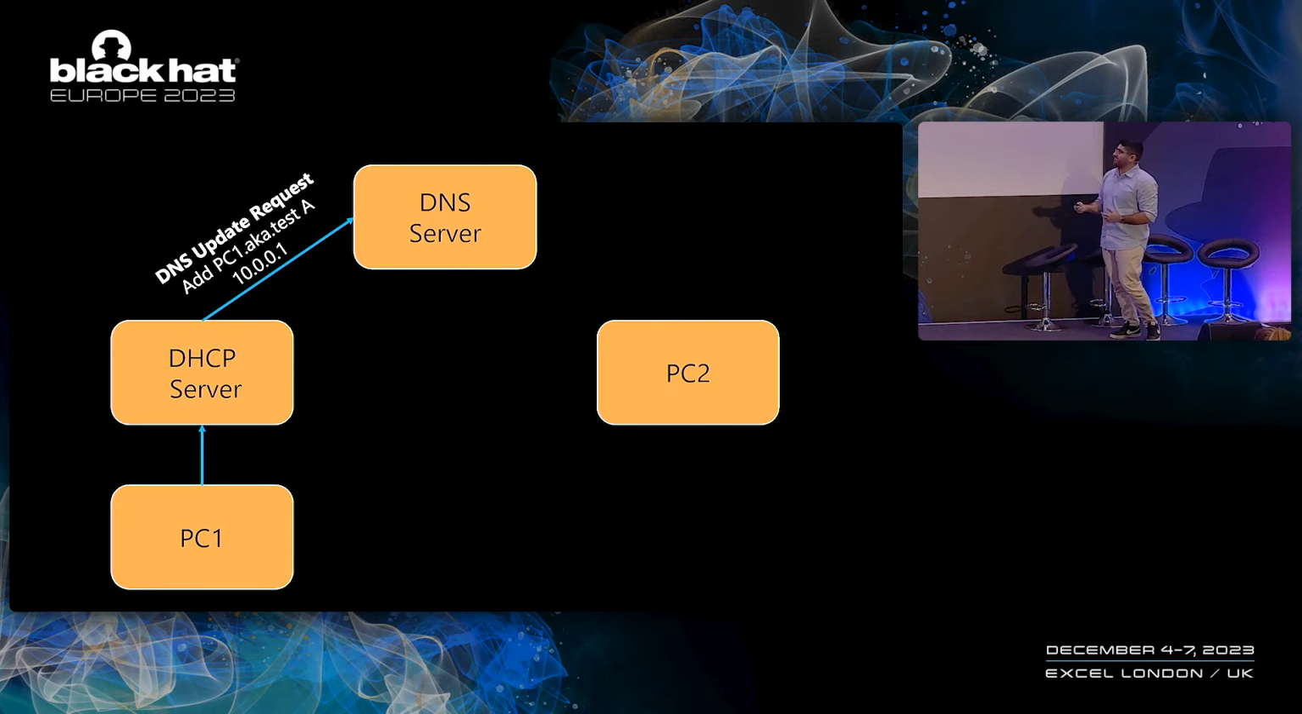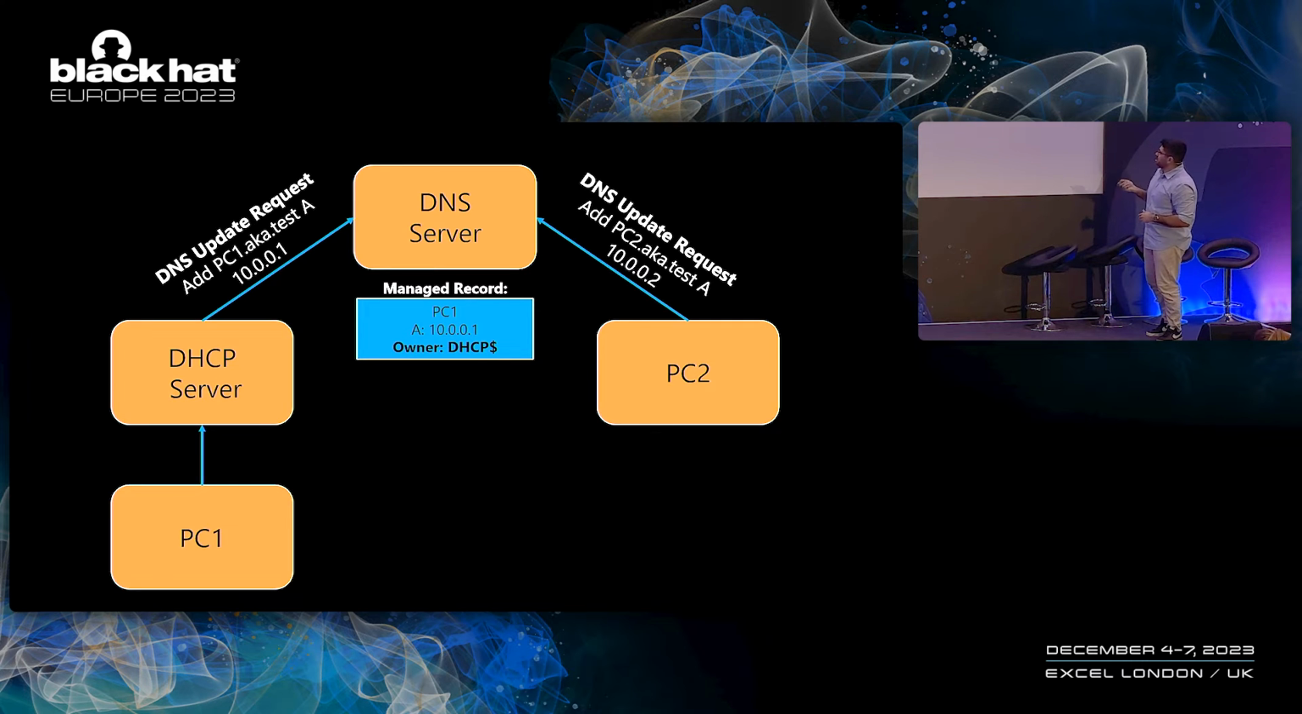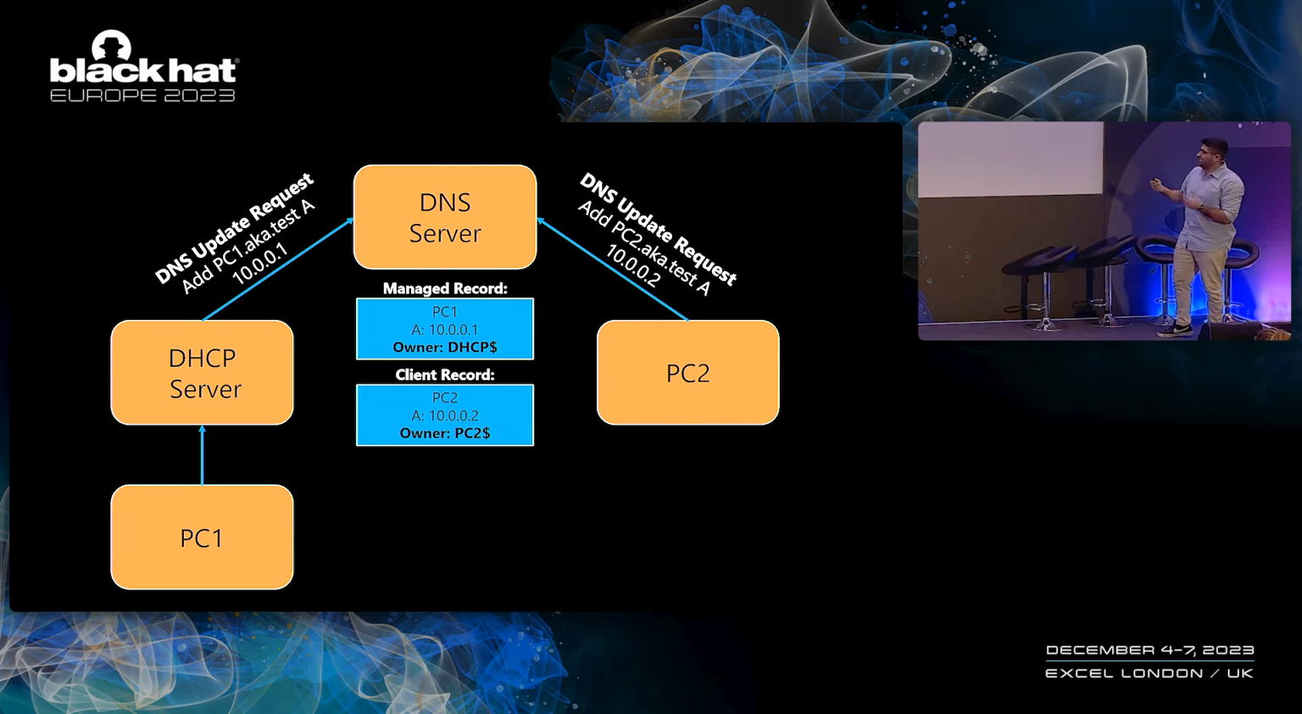Now, we will note that the machine that performs the updates is the DHCP server. And because of that, the owner of the record will be the DHCP server machine account. Whereas with PC2, because the machine sends its update directly, the machine itself will be the owner. So this is the difference between these two types of records, the client and managed records.